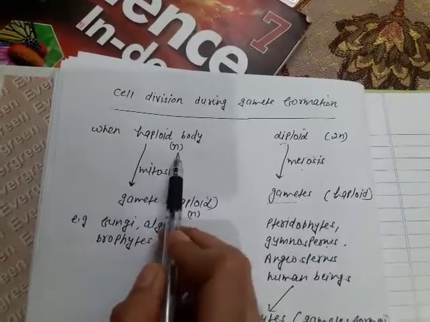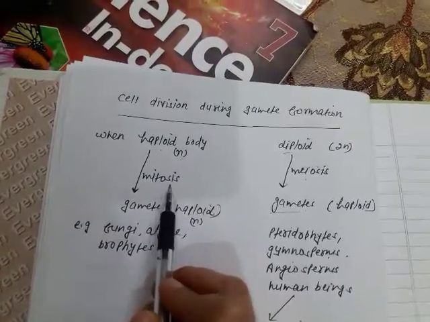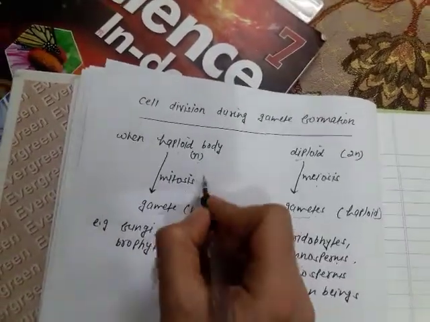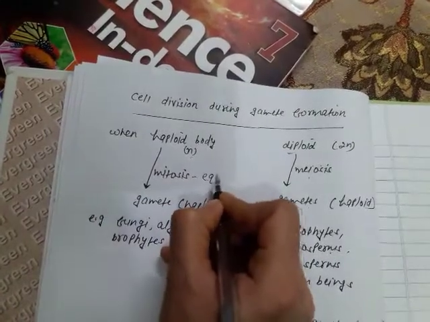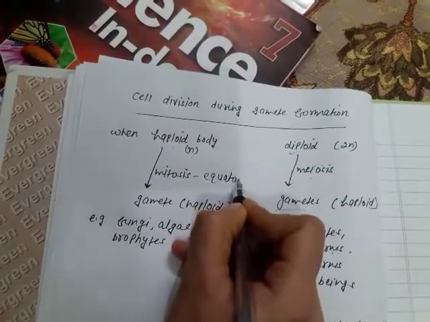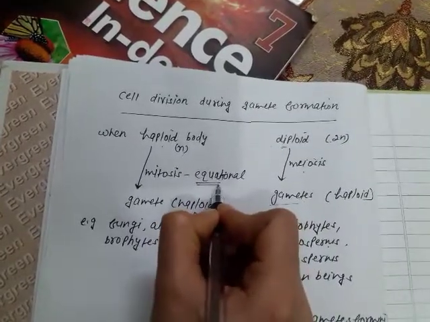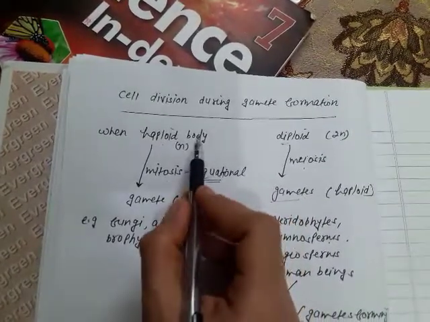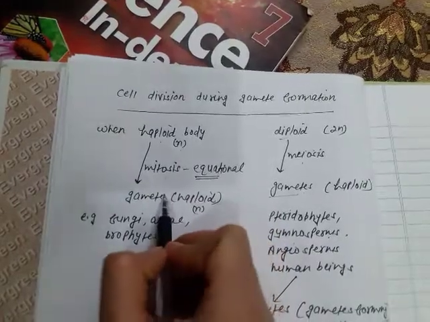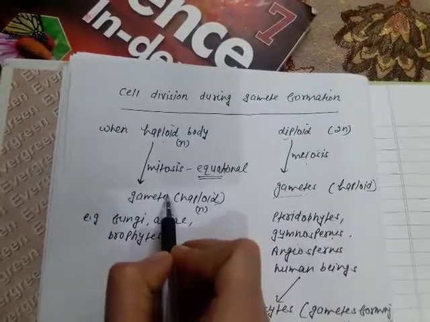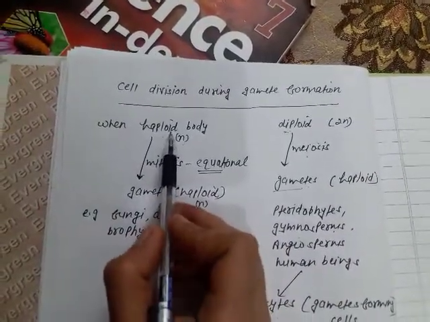If the body is haploid, then mitosis will take place, and we know very well that mitosis is the equational division. Equational division means equal. That is, the chromosome number in the parent body and in the daughter cell remains the same.